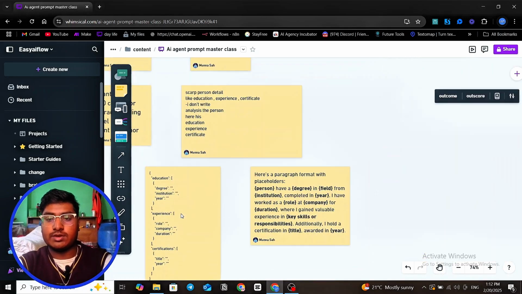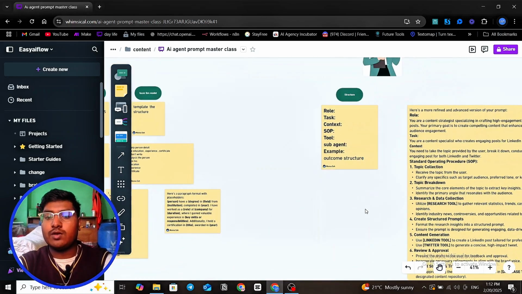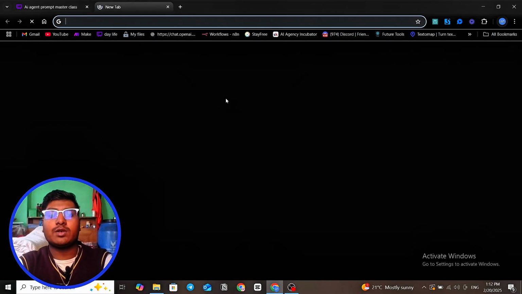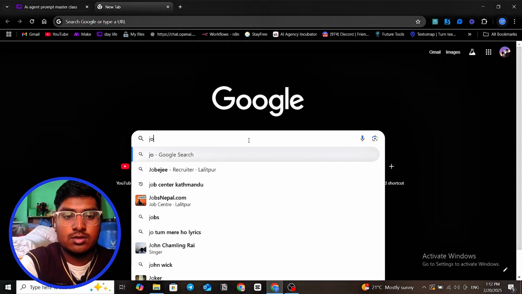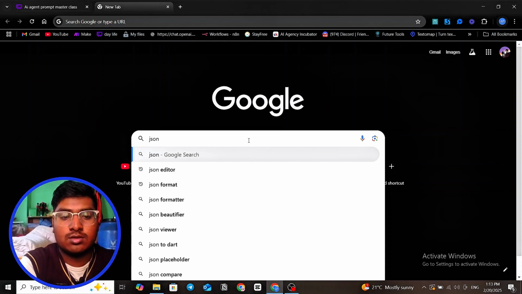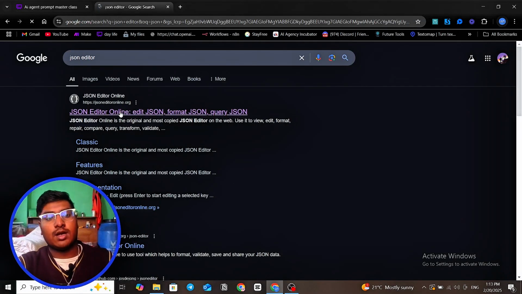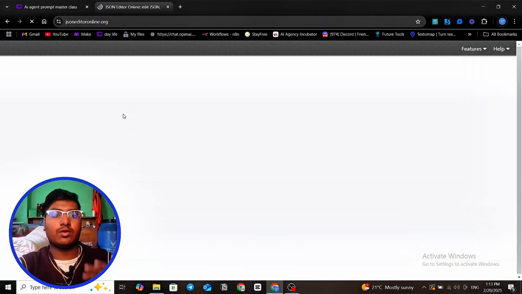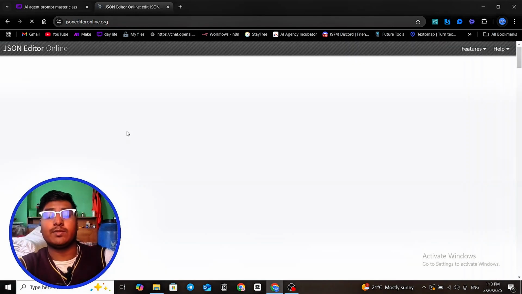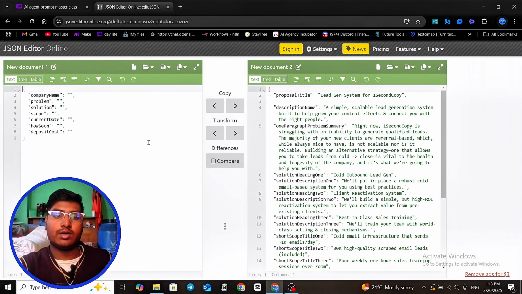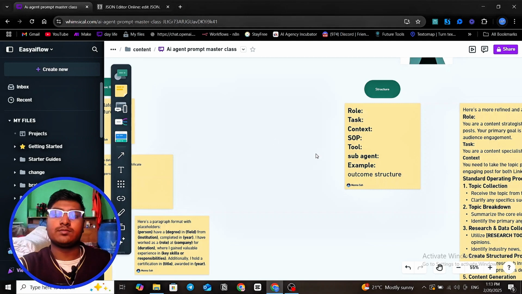A lot of times we use JSON format. And if you want to check your JSON format, just use a JSON editor. You can put your values in here and check the JSON, to make it the correct format of JSON. You can do a lot of things here with JSON formats.